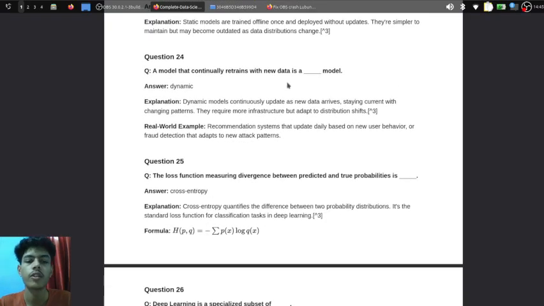Now question 25: the loss function measuring divergence between predicted and true probabilities is cross entropy. Cross entropy quantifies the difference between two probability distributions. It is the standard loss function for classification tasks in deep learning.